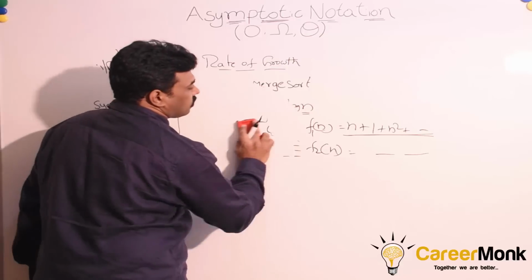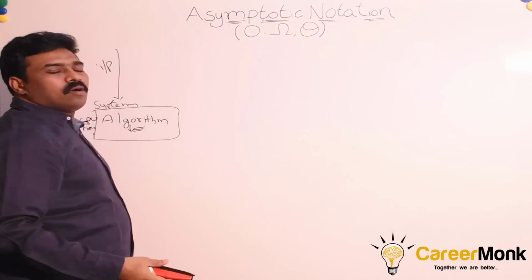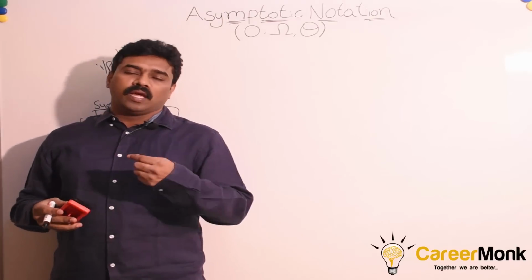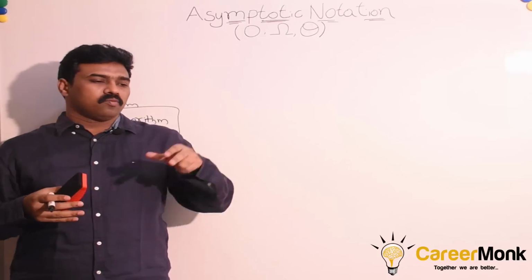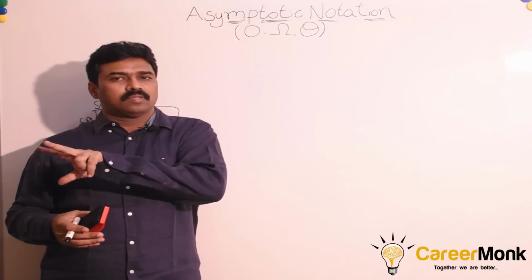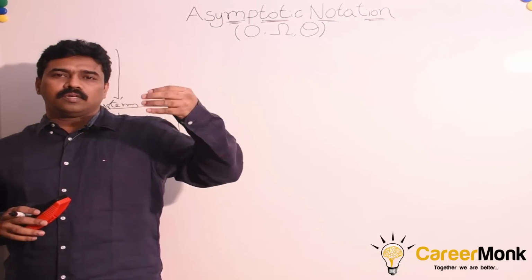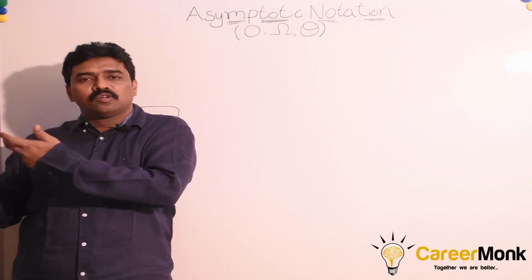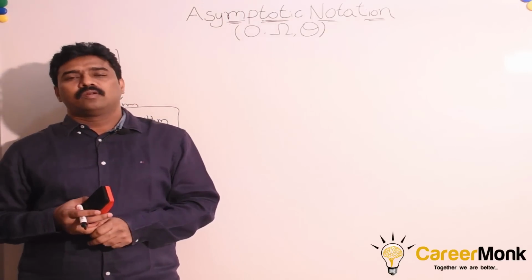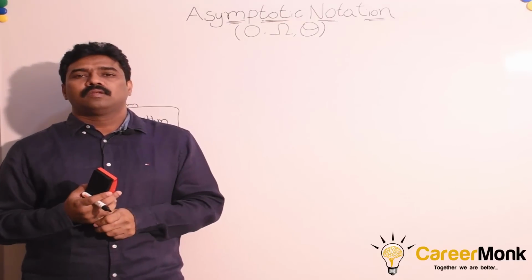Now let us focus on the other. For a given problem, if you have multiple solutions, we analyze them in terms of rate of growth. But how do we analyze them? How do we exactly say that this is better in this case, that is better in that case? If you have two solutions, solution 1 might be performing better in some cases, solution 2 might be performing better in other cases. How do we analyze that? Which case is better for which solution?